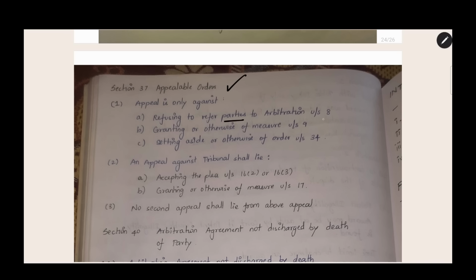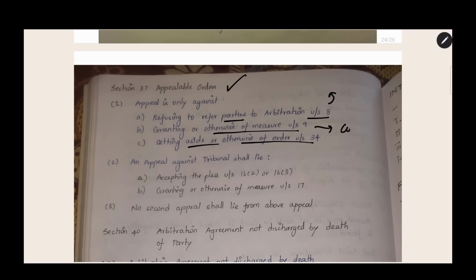Refusing to refer parties to arbitration under section 8. Granting or otherwise of a measure under section 9. Setting aside or otherwise of an order under section 34. Under section 8, the court can refer the parties to arbitration. If there is an order under that section by the court, whether referring you to arbitration or not, and you want to appeal against that order, you can make an appeal.